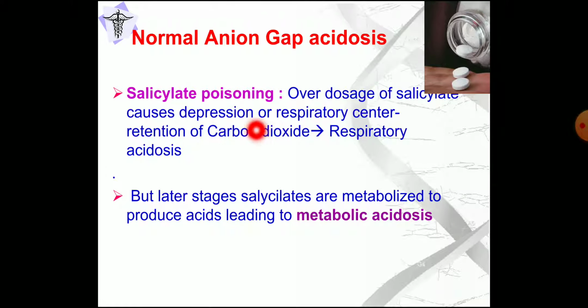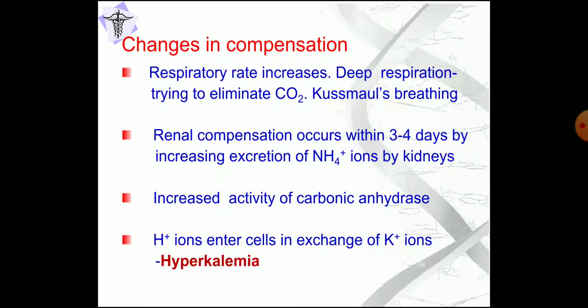If you remember, you can write and explain like this. Otherwise, you can write the other causes like diarrhea, dysentery, renal tubular acidosis, carbonic anhydrase inhibitor therapy for normal anion gap acidosis. Now, how does the compensation occur?